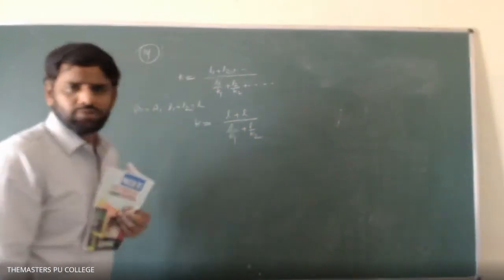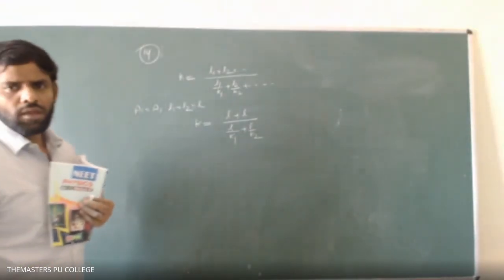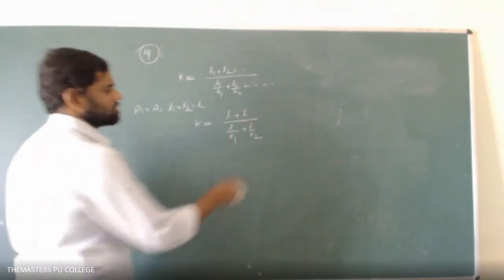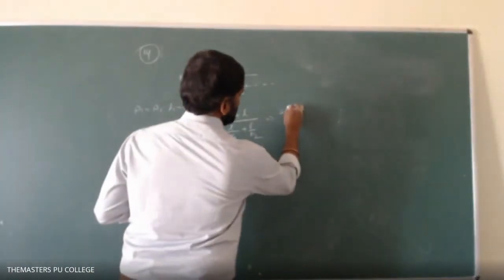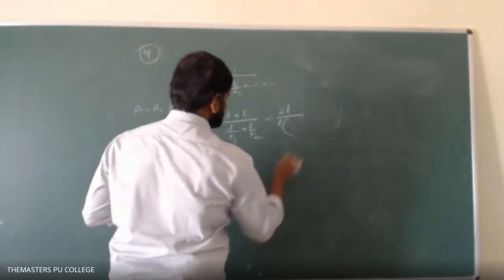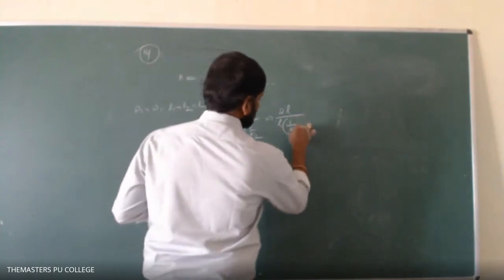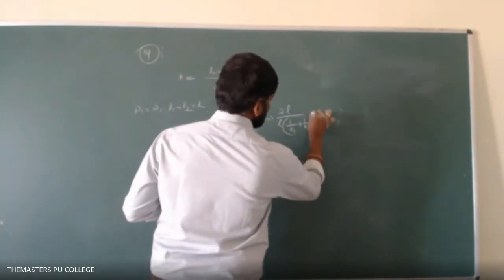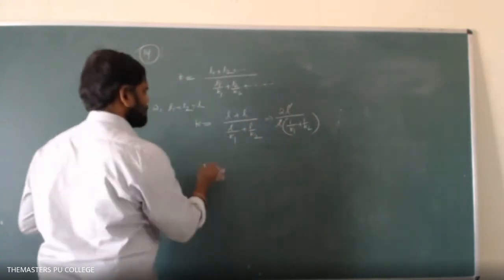This only, for two rods. Yes, for two rods they are asking. So then we can write 2L upon L taken out, then 1 by K1 plus 1 by K2. This L gets cancelled.